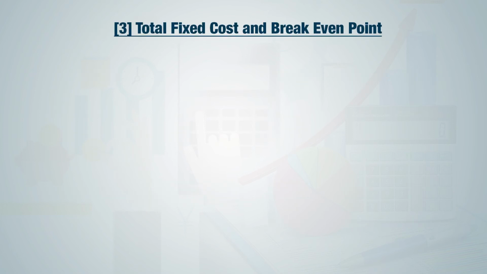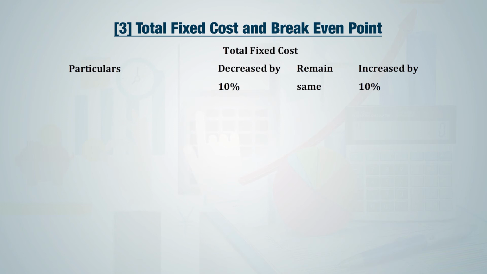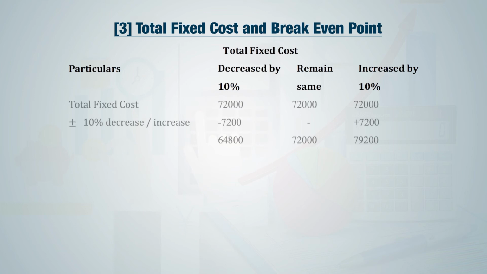Now let us take the third component. The third component is total fixed costs. Now change in total fixed costs will also affect break-even point. We continue with the previous example. In previous example, we had total fixed cost of rupees 72,000. Now we assume 10% reduction or 10% increase in total fixed cost. If it is reduced by 10%, our total fixed cost will be 64,800.